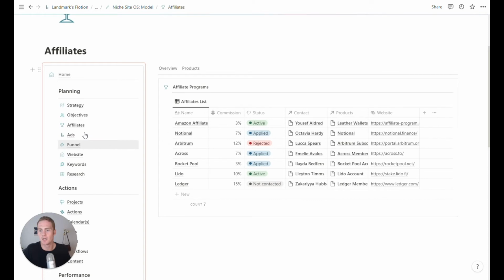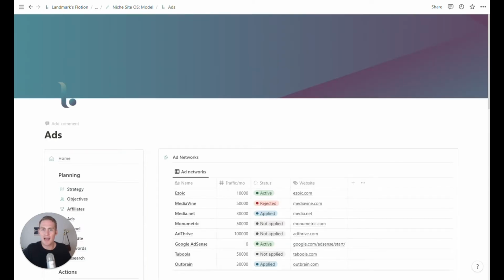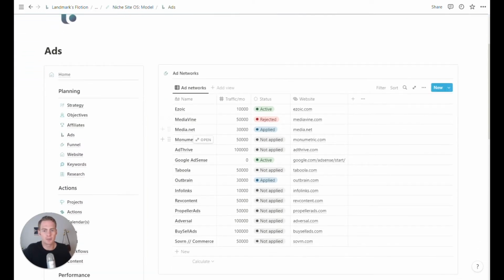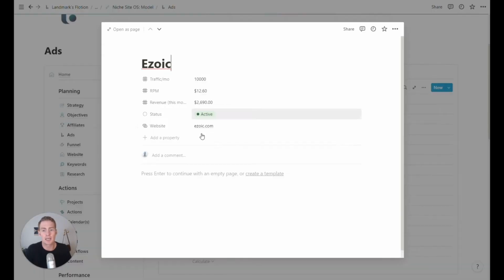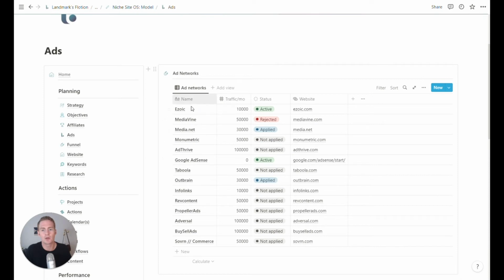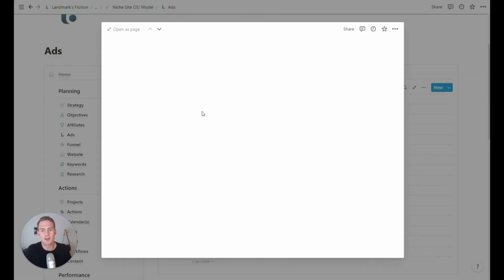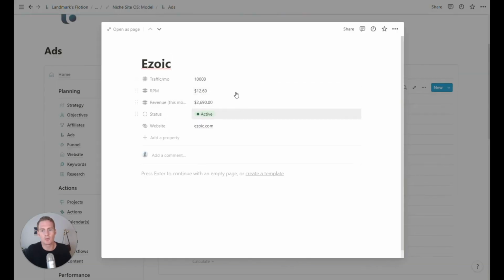We also have a section for ad networks. So again, similar process where you can go out, research potential ad networks that you may want to work with. You can list their requirements. So traffic per month is probably a big one. Maybe there are other requirements, so you can click in and you can add some notes to it. You can also give them some more info, but this is most useful on the performance side.